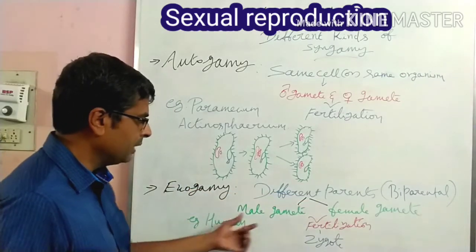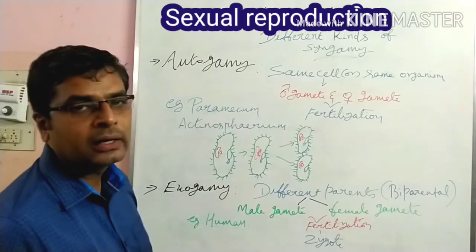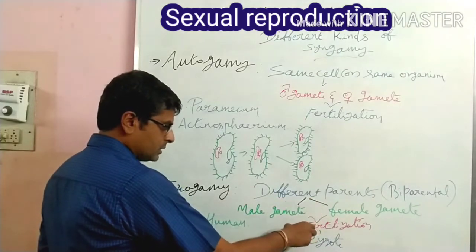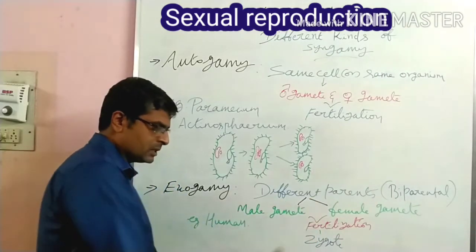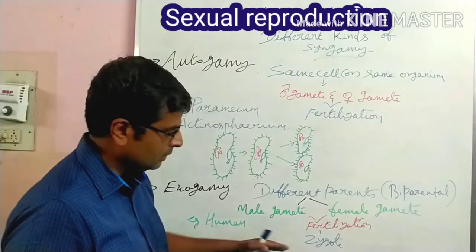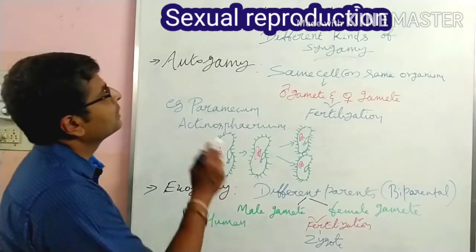In humans, the male gamete is the sperm and the female gamete is the ovum or egg. These two gametes undergo the process of fertilization. The next stage is the zygote. From the zygote, other processes follow, such as blastula and organ formation, and new organs will be produced.